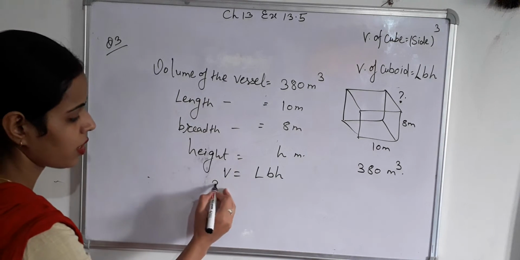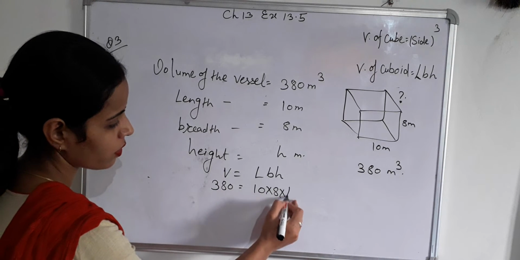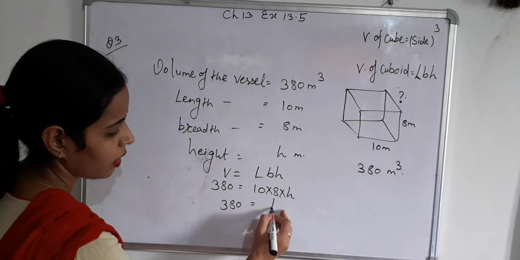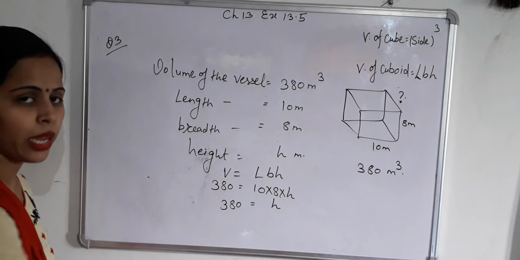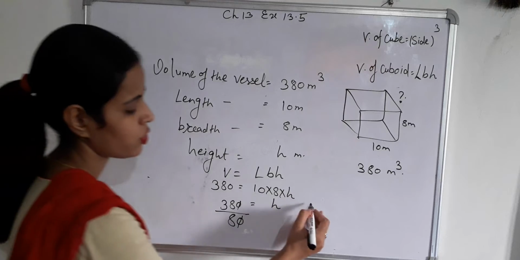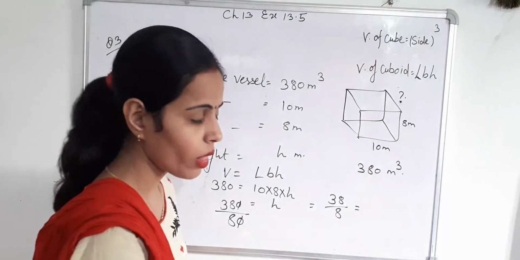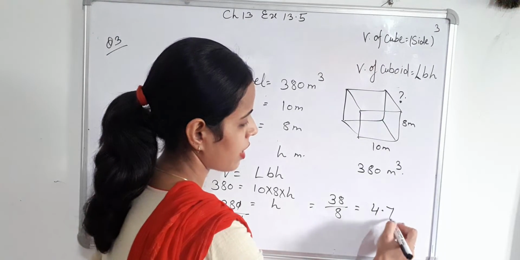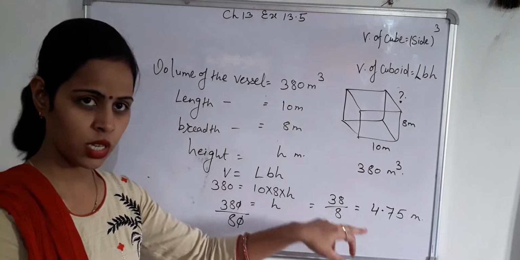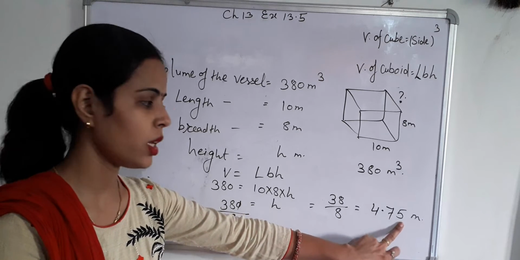Here volume is given, 380 equals 10 into 8 into h. Then our h will be 380 upon 10 into 8, 80. 0 is cancelled by 0, equals 38 upon 8, which is 4.75 meter. 8 4s are 32, 6 is left. 8 7s are 56, 4 is left. 8 5s are 40.